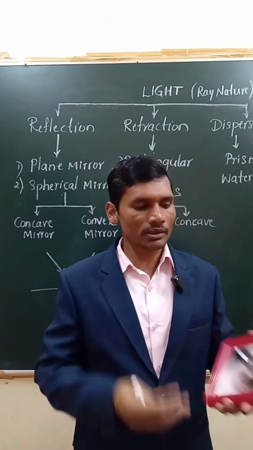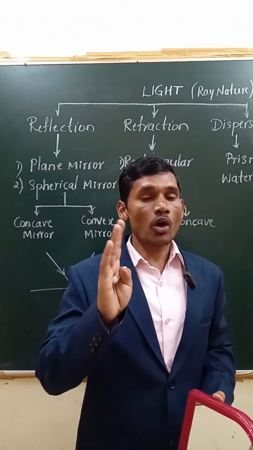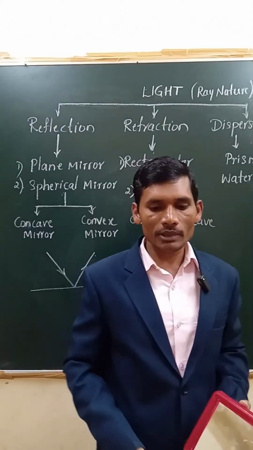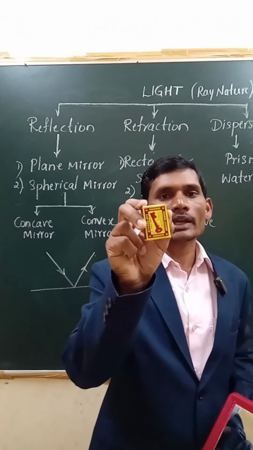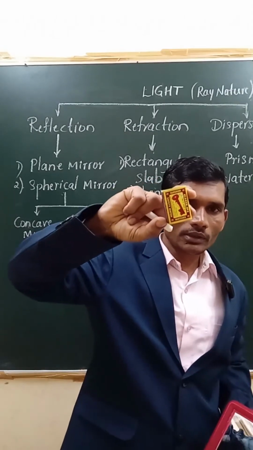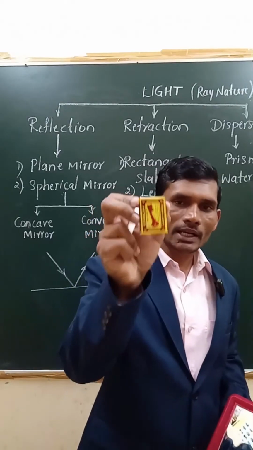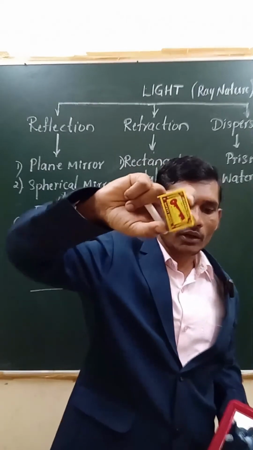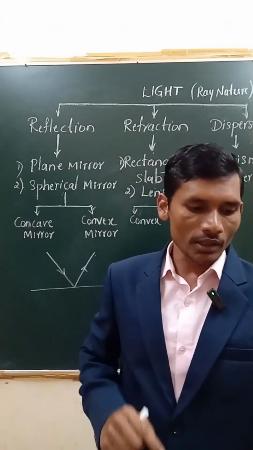Instead, just understand. If you stand in front of the mirror, how do you look? You always look erect. Erect means as it is, straight. If I make it upside down, that is called inverted. These terms you must know first, right? This is erect, straight. If you make it upside down, it is inverted. That is an erect image. Ours is an erect image.